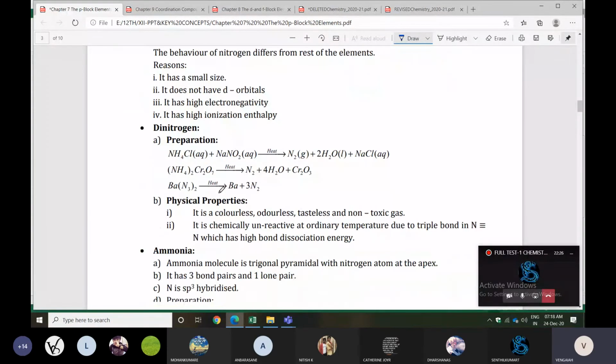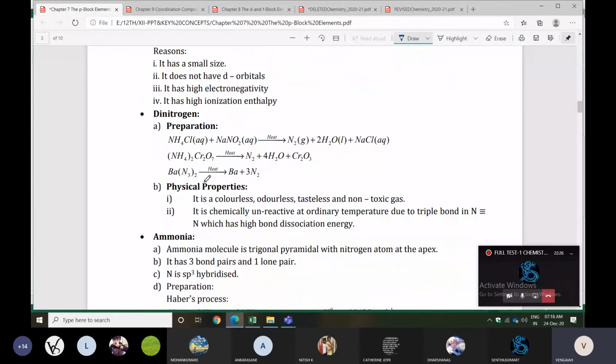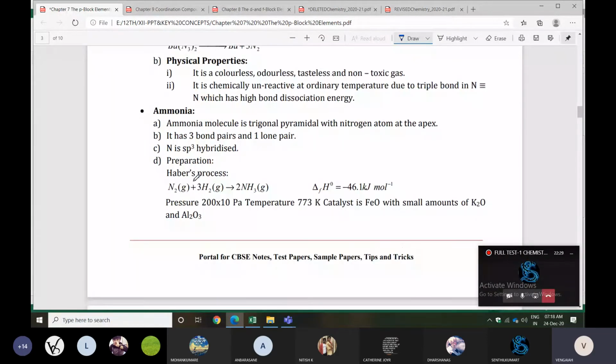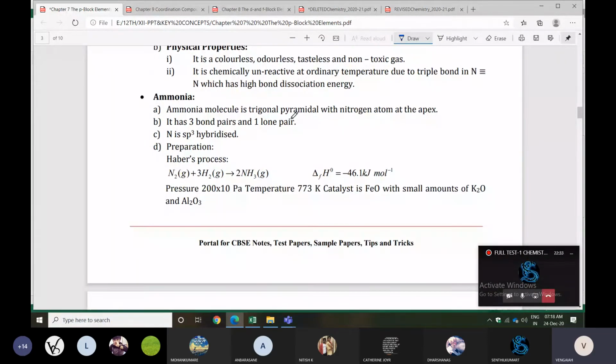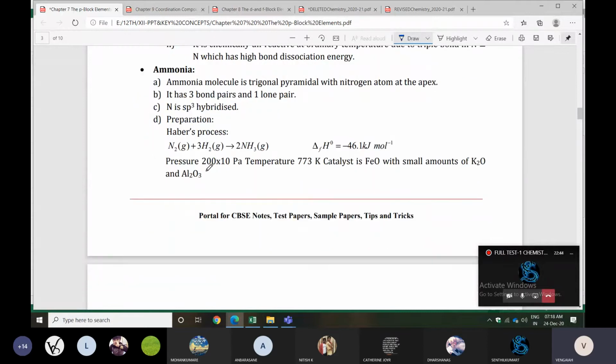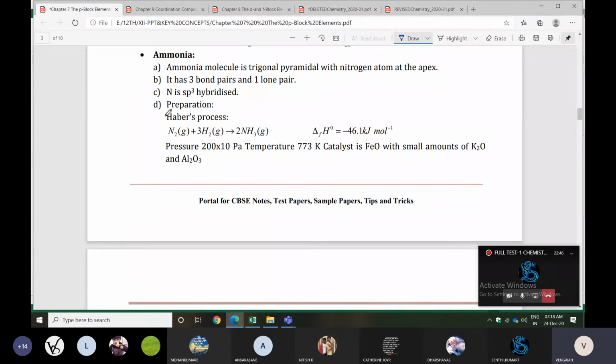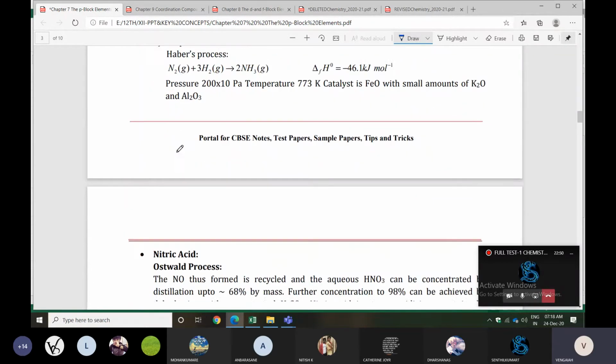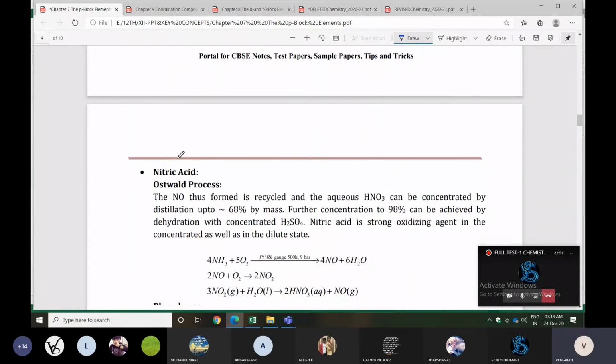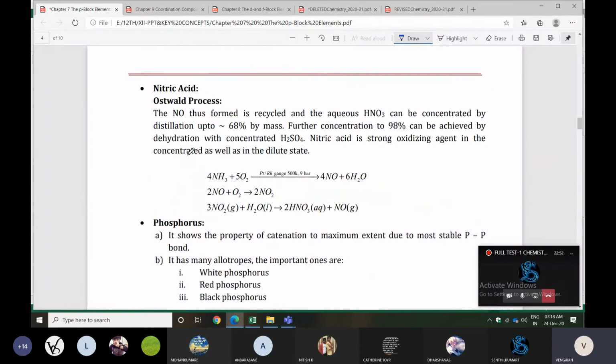Next one is dinitrogen, you can check it, and ammonia. Those concepts, ammonia is very, very important. The ammonia molecule has a trigonal pyramidal shape, and you can check the diagram also: the nitrogen atom has three bond pairs and one lone pair, with sp3 hybridization. The preparation by Haber process is very, very important, a confirmed question in exams. So those things you can check.